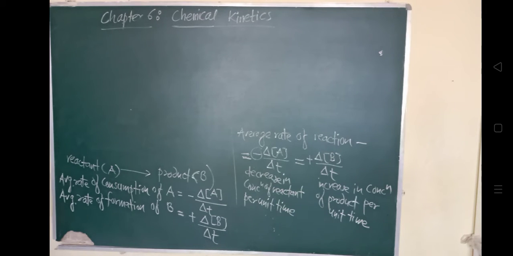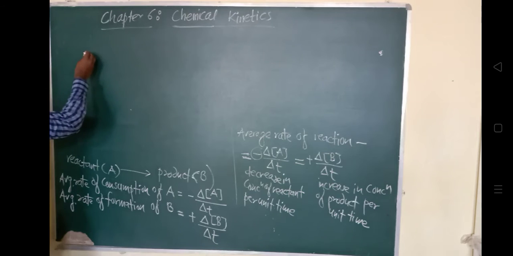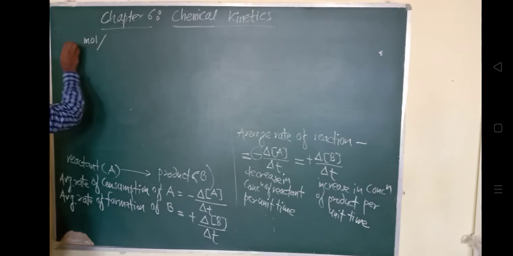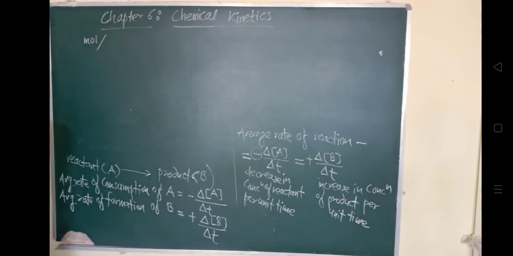So concentration is what? Moles. Change in concentration divided by change in time.